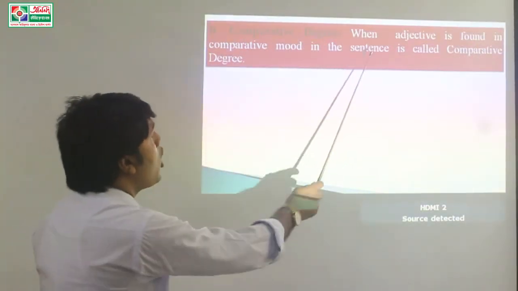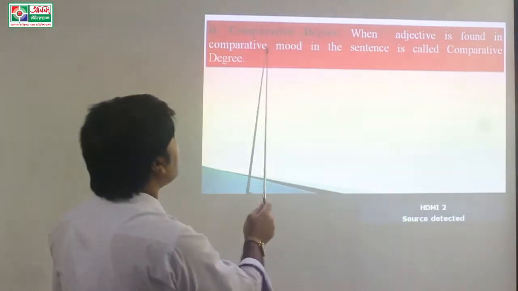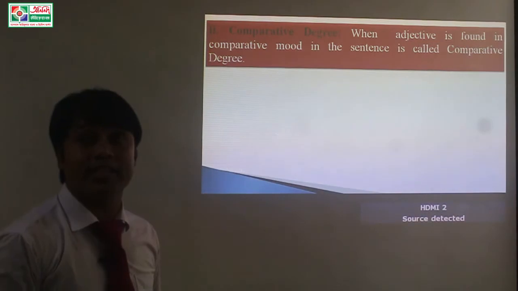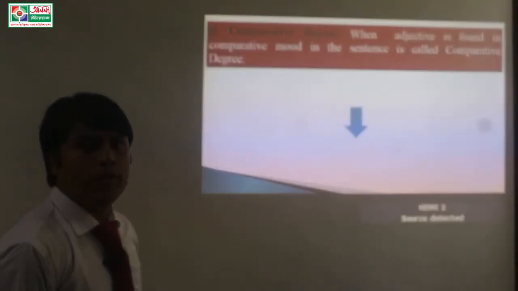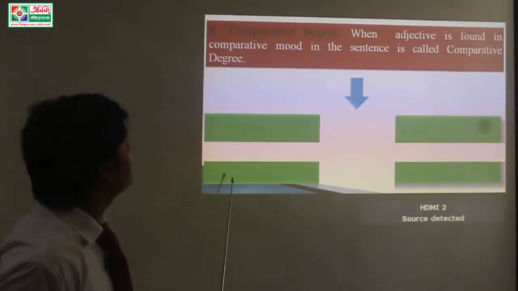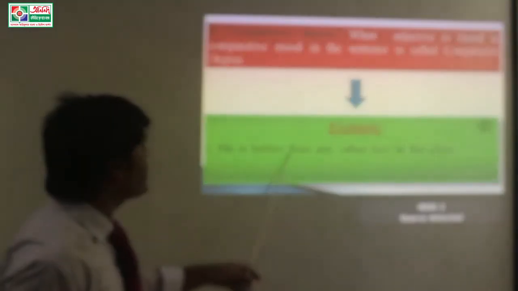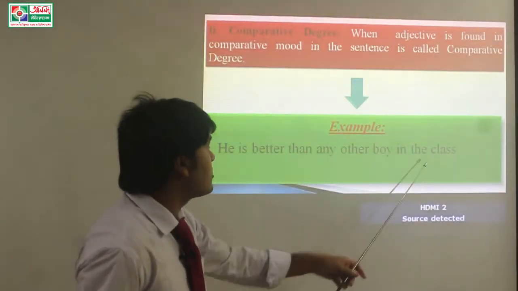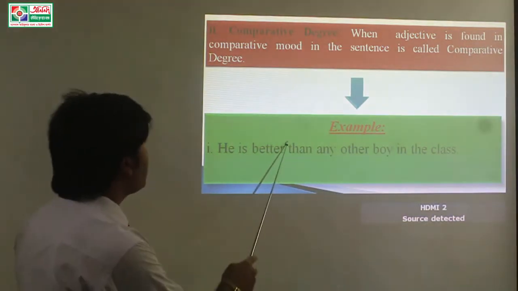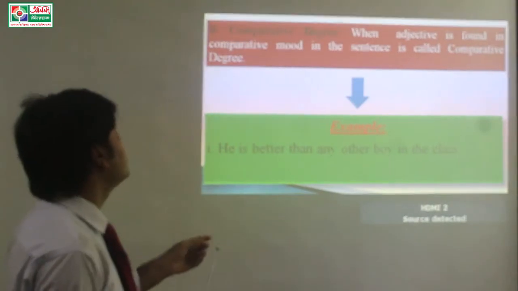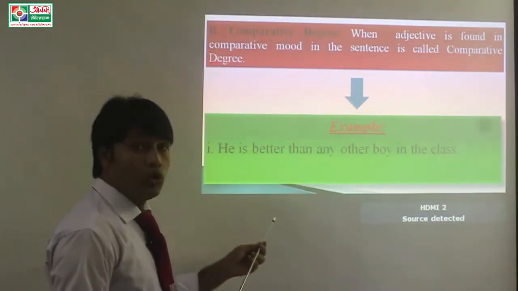Comparative degree. When adjective is found in comparative mode in the sentence is called comparative degree. For example, he is better than any other boy in the class. Dear students, better is the adjective of this sentence and it is in comparative mode.